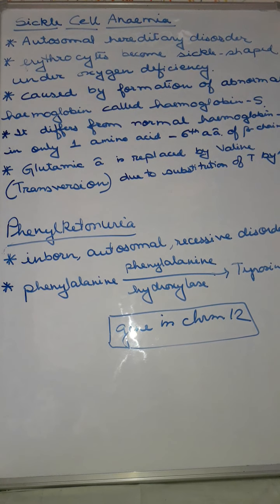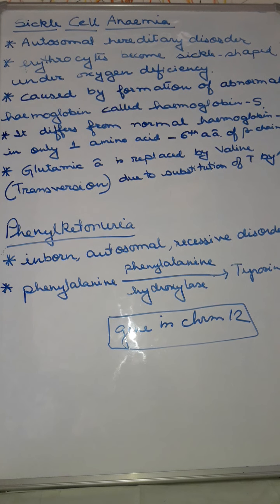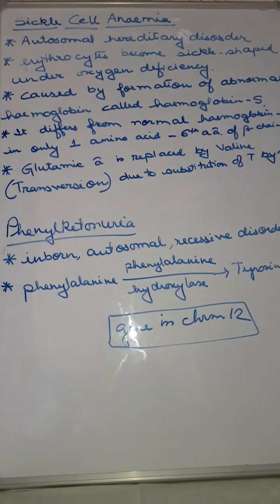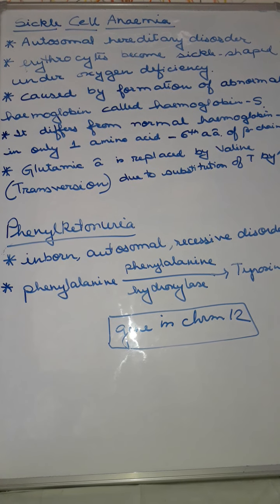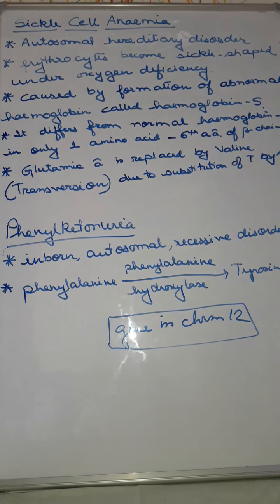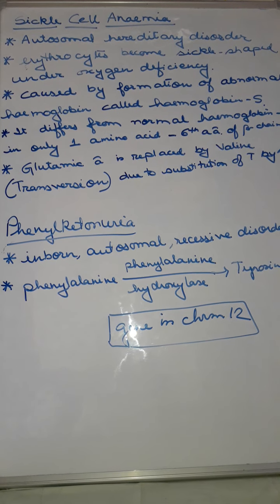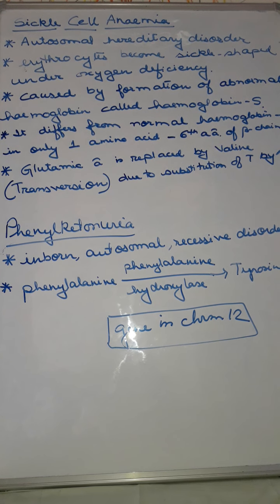Now, sickle cell anemia is an autosomal hereditary disorder, and this is caused due to the sickle-shaped appearance of erythrocytic cells. The RBCs become sickle shaped due to oxygen deficiency and cause the disease sickle cell anemia.